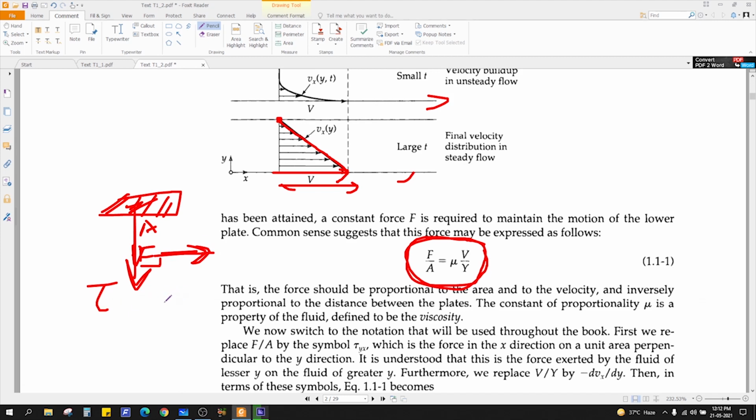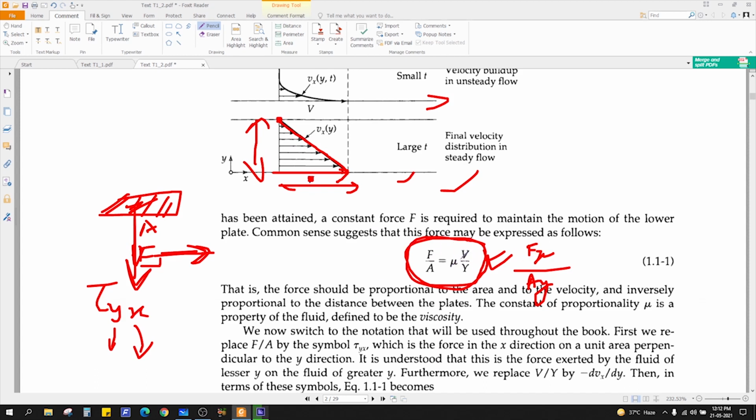So there is shear stress. As I told you earlier, tau yx means y is the area normal and x is the force direction, that is, force in the x direction and area normal in the y direction. This is just a generalization. This is what Newton came up with from this experiment. He found that this force per unit area is directly proportional to V by y. V is the velocity difference, V minus 0, and y is this distance. So he came up with this.